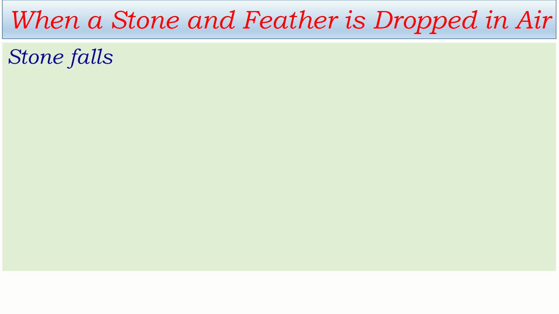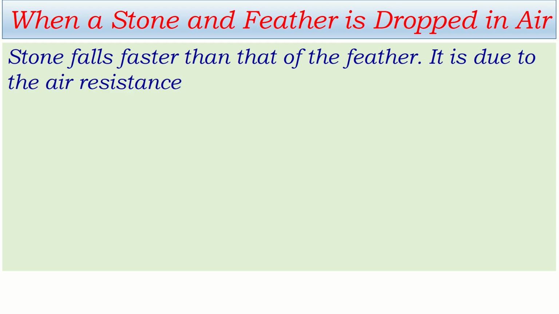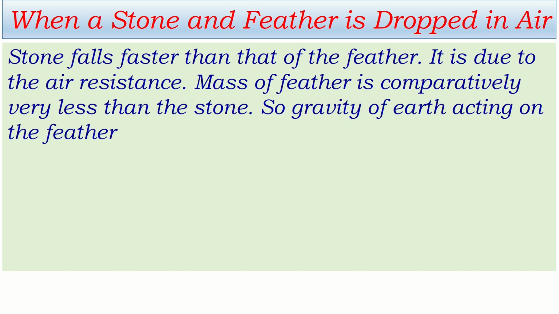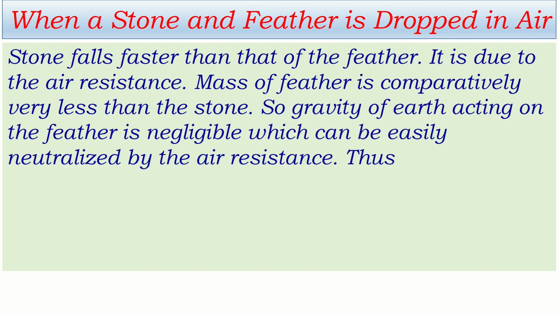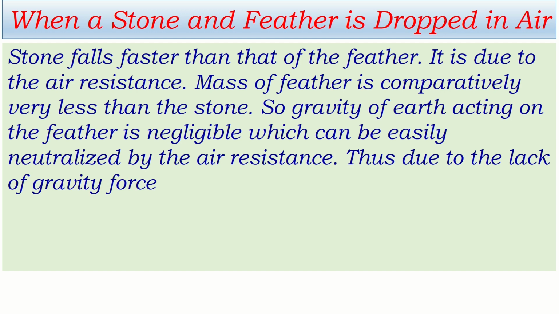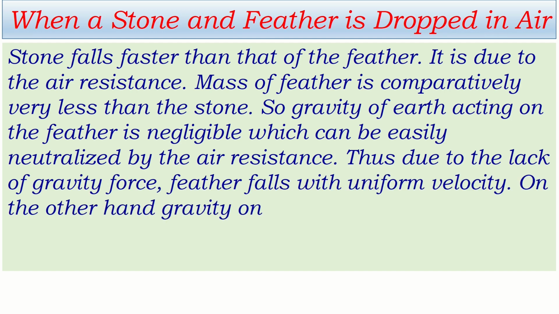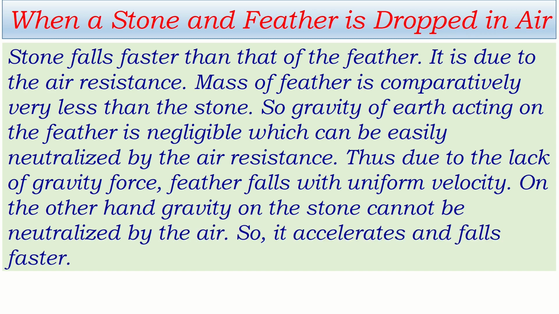The reason is very simple. Stone falls faster than that of the feather. It is due to the air resistance. Mass of feather is comparatively very less than the stone. So, gravity of earth acting on the feather is negligible, which can be easily neutralized by the air resistance. Thus, due to the lack of gravity force, feather falls with uniform velocity. On the other hand, gravity on the stone cannot be neutralized by the air.